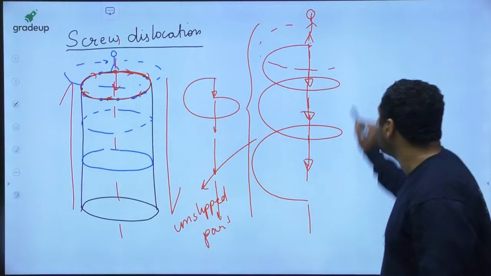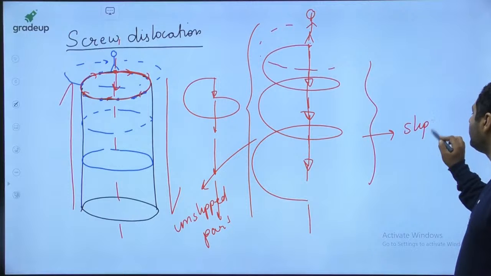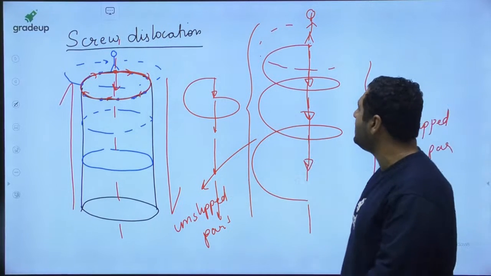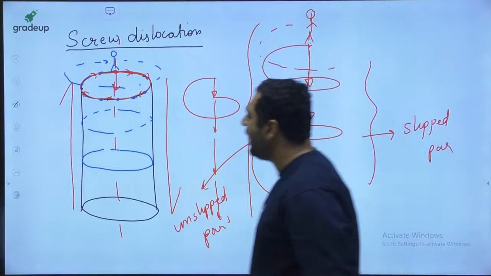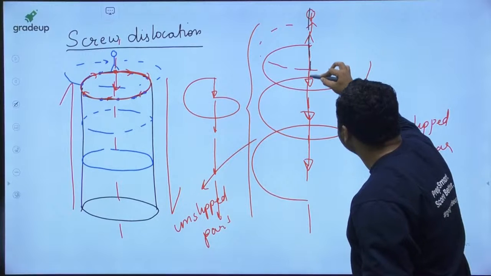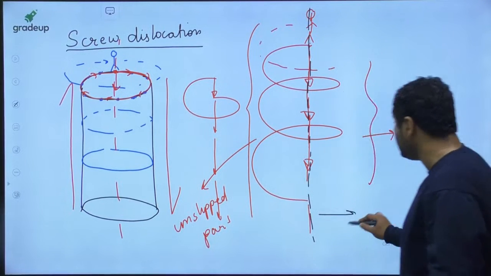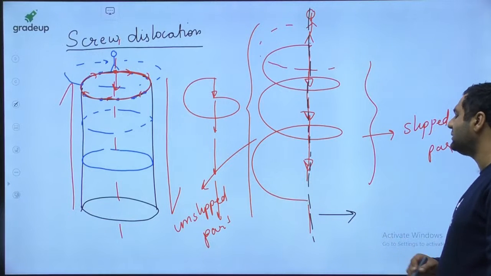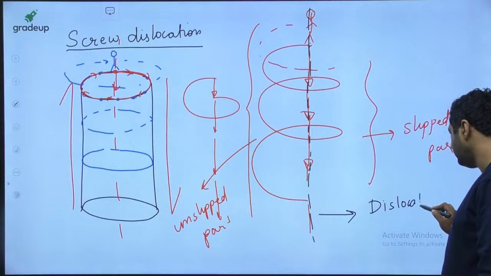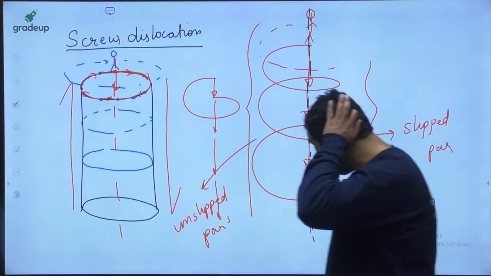And at the same time, this right hand side part is said to be the slipped part. So if this is the slipped part and this is the unslipped part, I have a strong feeling that this is the line which separates the slipped and unslipped part. So this line is said to be the dislocation line.